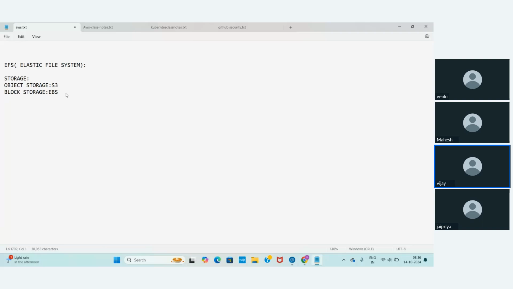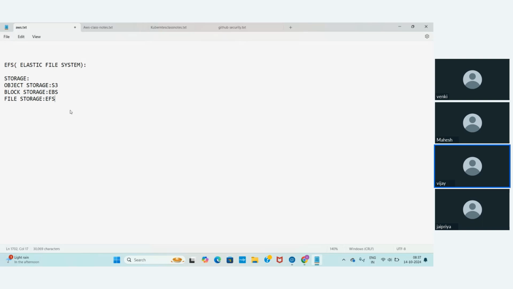We have one more called instance store, which you can just ignore. Instance store is not that much required. And we have one more called file storage. An example of file storage is EFS, Elastic File System. So what exactly is Elastic File System?